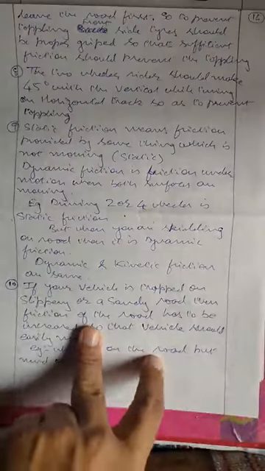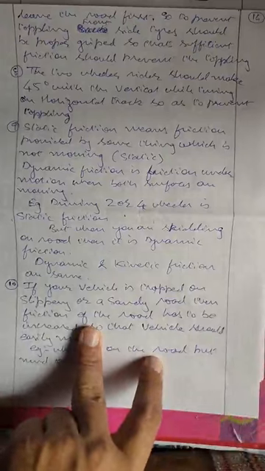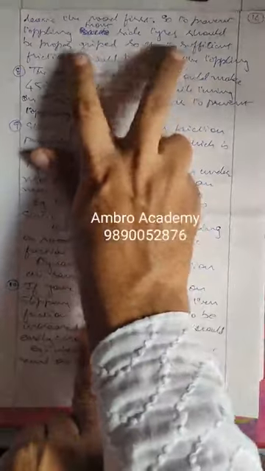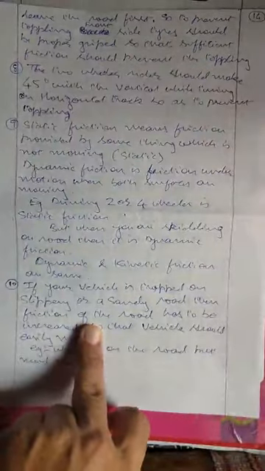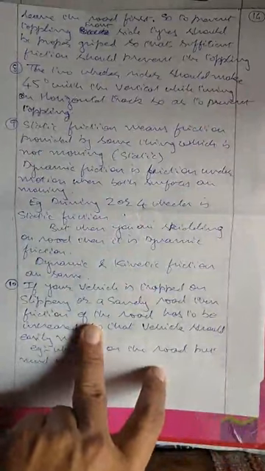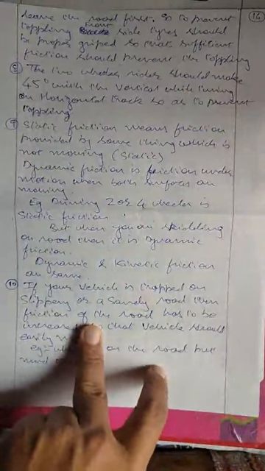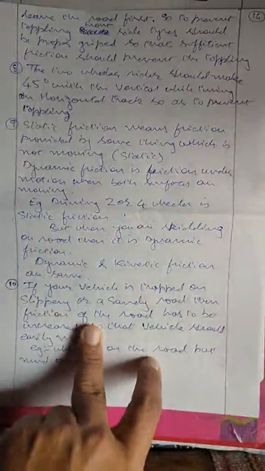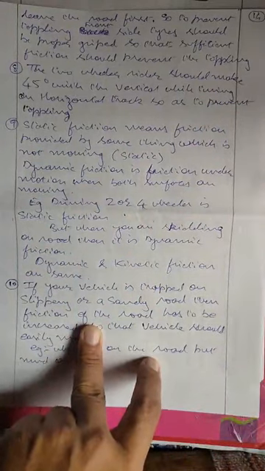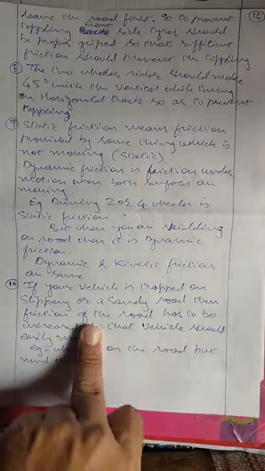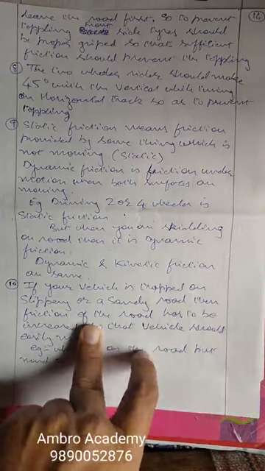Then they have asked, so as to prevent the toppling, what they should do. The front tires should be properly gripped, so that sufficient friction prevents the toppling. That is why, if you have seen trucks on the roads, you will find that the front tires have good grip and the back tires do not have so much good grip. If they put new tires, they put the new tires in front, right? Because to prevent it from toppling.